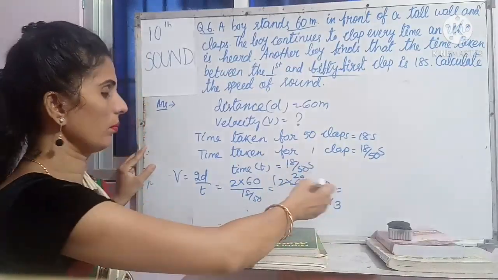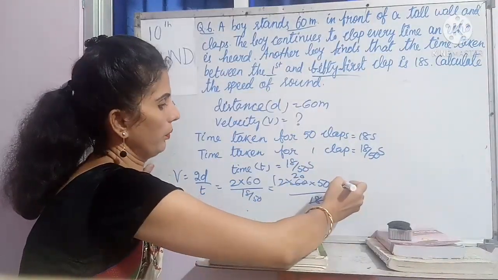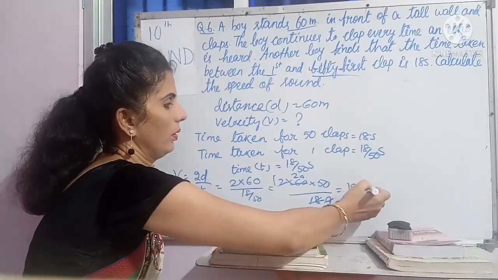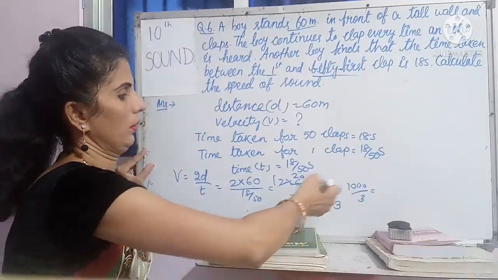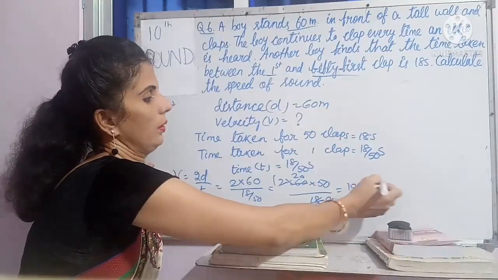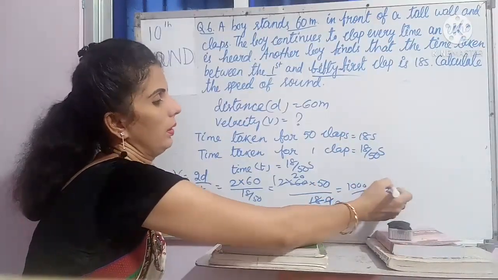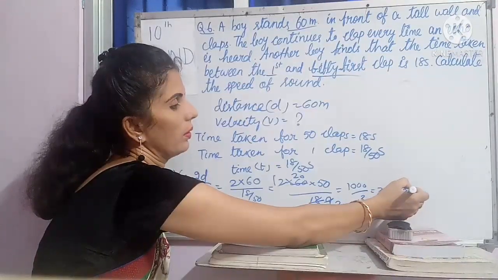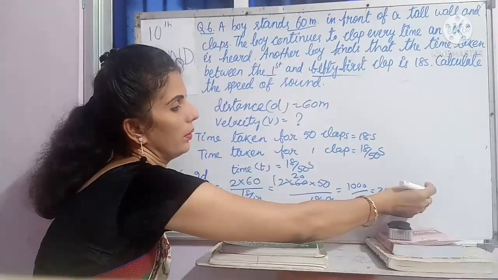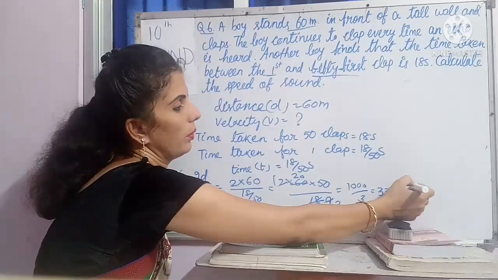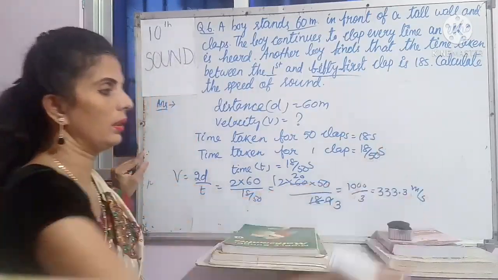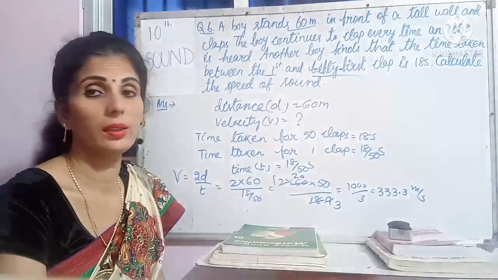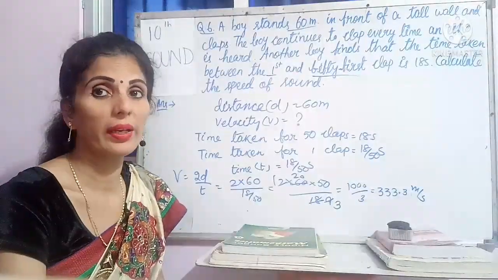So that is the 10,000 by 3. So you will get here 3 3s are 9, 1, 3 3s are 9, again 3 3s, 9.33, 3 3 it will come. So you will calculate 3. That is the your velocity of the sound, meter per second. 333.3 meter per second, or you can write 333 meter per second. So this is your final answer.